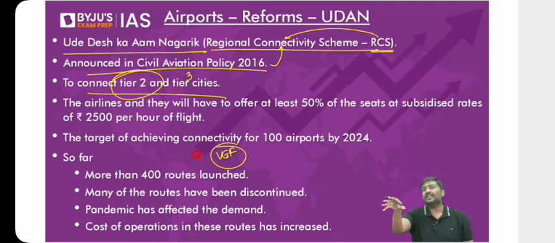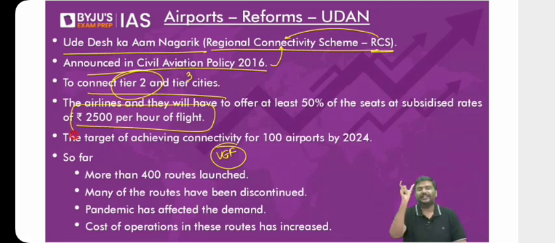I'll impose a condition. What is the condition? Half of the seats that you sell, the price of the ticket should be subsidized. I hope you understand. What should be the price of the ticket? 2,500 rupees for 1 hour of flight. Even helicopters are covered under this. Even helicopter service providers are covered. Government has a slab of half of the tickets being sold at 5,000 rupees for 1 hour of flight. For this, government will provide them assistance in the form of viability gap funding.